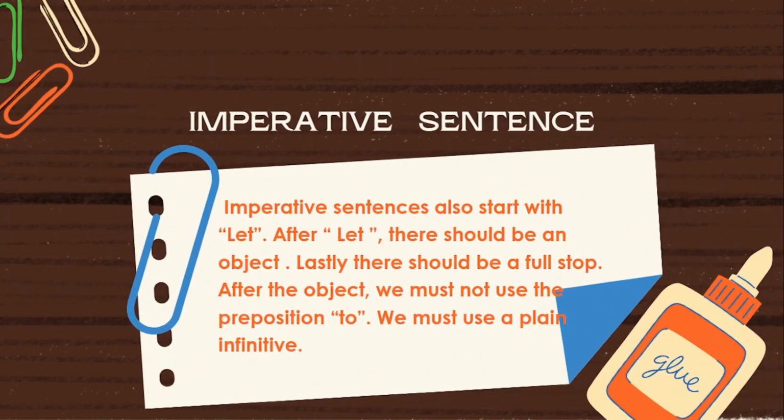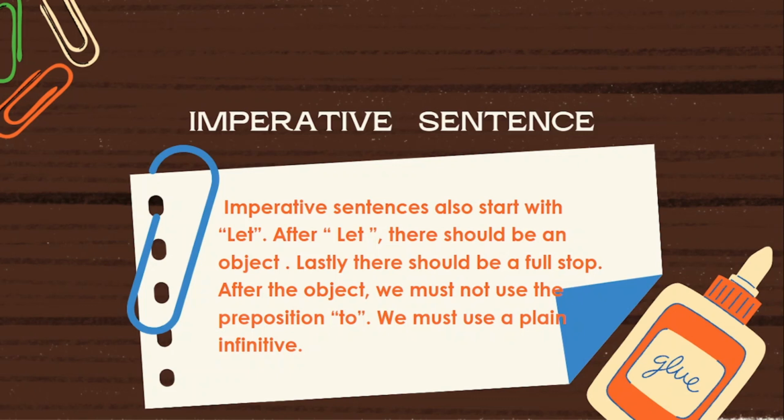Imperative sentences also start with let. After let, there should be an object. Lastly, there should be a full stop. After the object, we must not use the preposition to. We must use a plain infinitive. It means the sentences that start with let are called let sentences. Let is a verb. It is a V1 form. It means present tense verb.